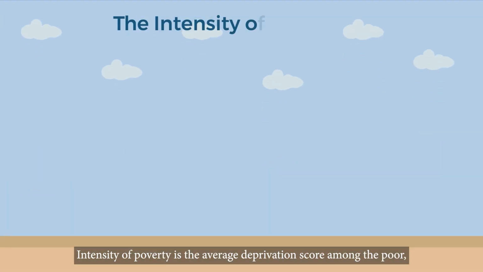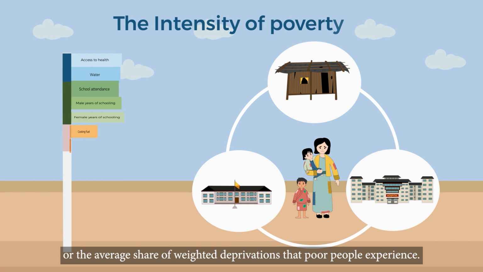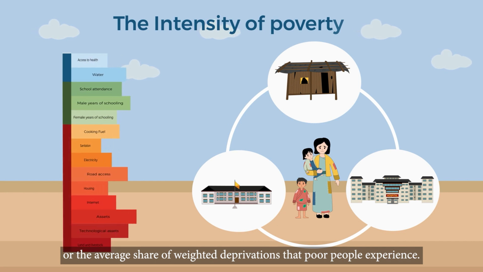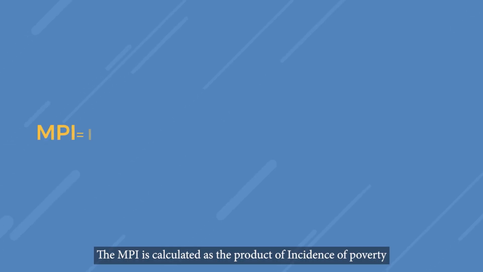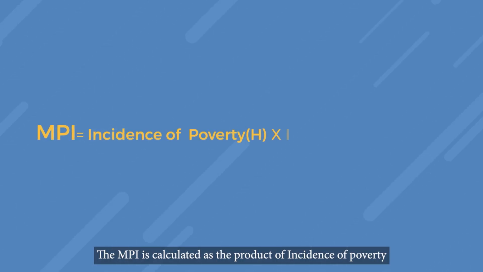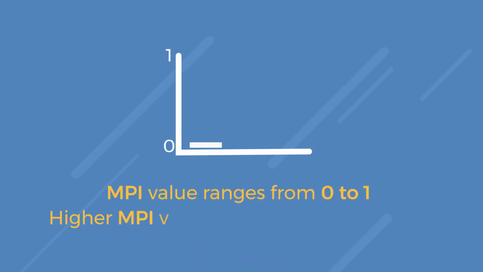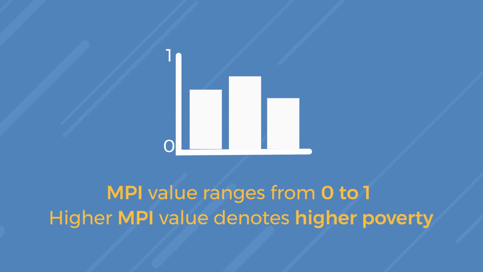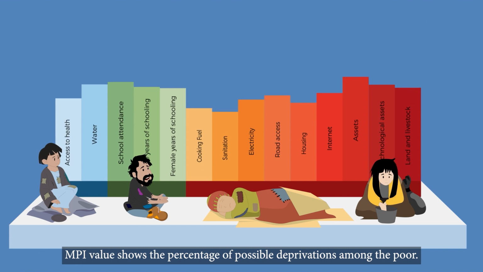The intensity of poverty is the average deprivation score among the poor or the average share of weighted deprivations that poor people experience. It is denoted by A. The MPI is calculated as the product of incidence of poverty and intensity of poverty. MPI value ranges from 0 to 1. Higher MPI value denotes higher poverty. MPI value shows the percentage of possible deprivations among the poor.